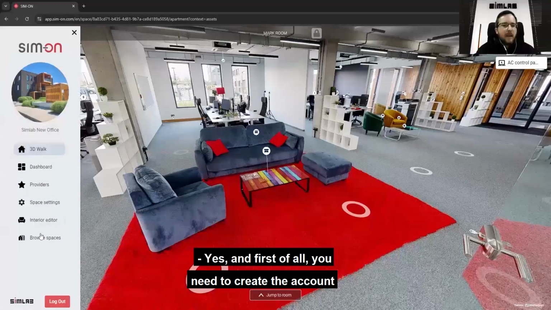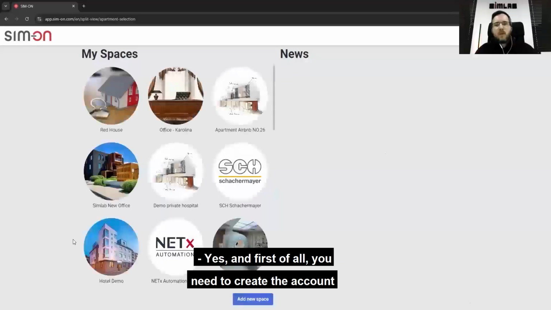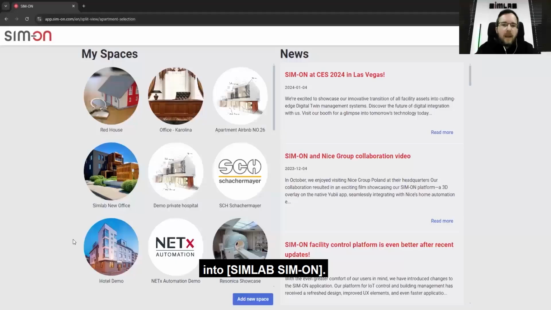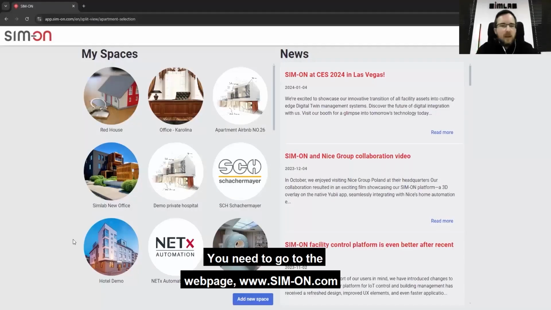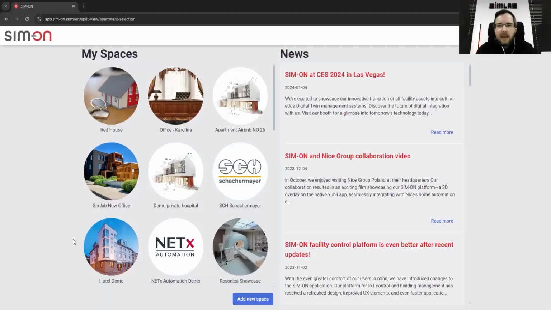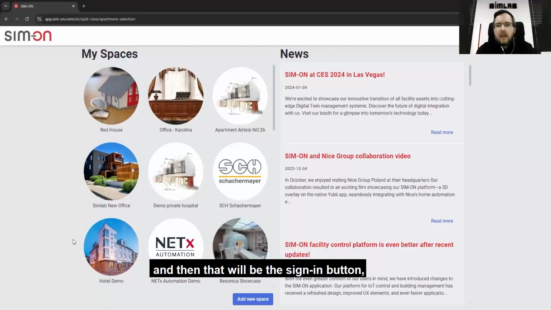Yes. And first of all, you need to create an account in our software. You need to go to the web page sim-on.com, and then there will be the sign-in button, and you need to create the account. After you create an account, you will get the dashboard like me, but of course without any spaces.